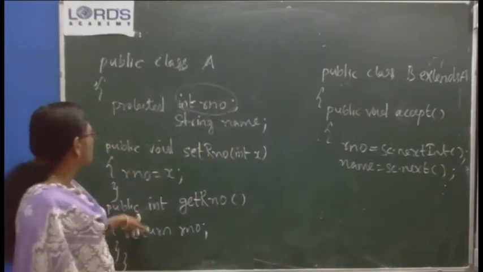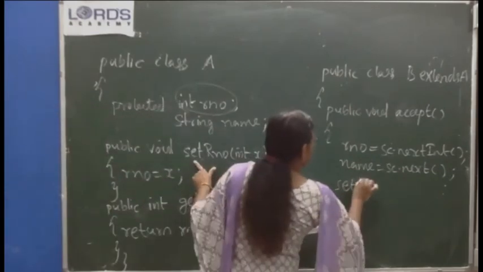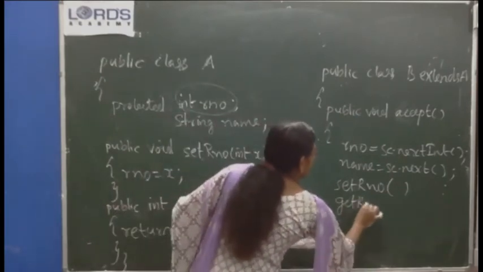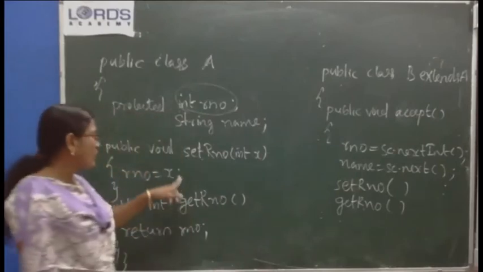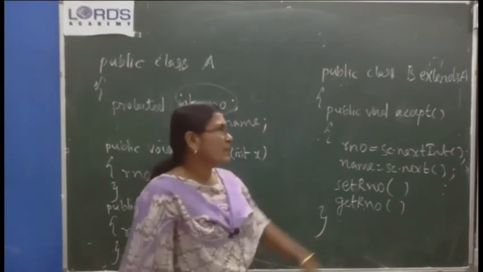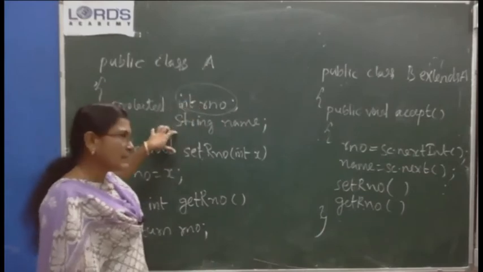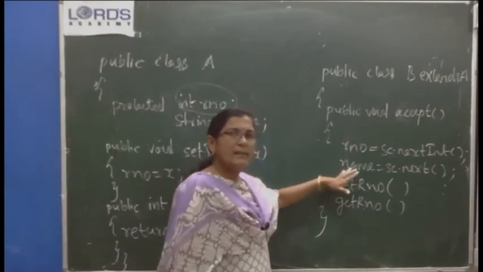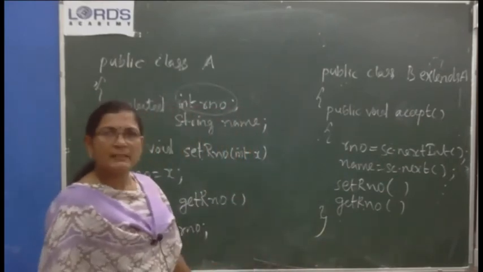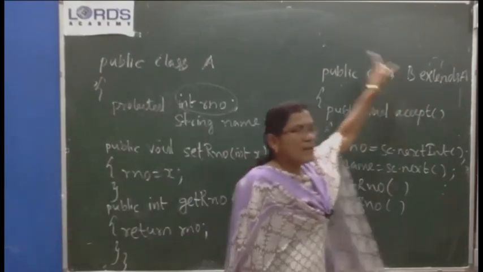And these methods also, these are public methods. If you want, you can call the public method setRNumber or getRNumber directly. You will be able to refer to these methods also in the derived class. Default, protected or public methods and variables, you will be able to refer directly by simply specifying the variable name and method name. No need to create any object, as B is a subclass of A.